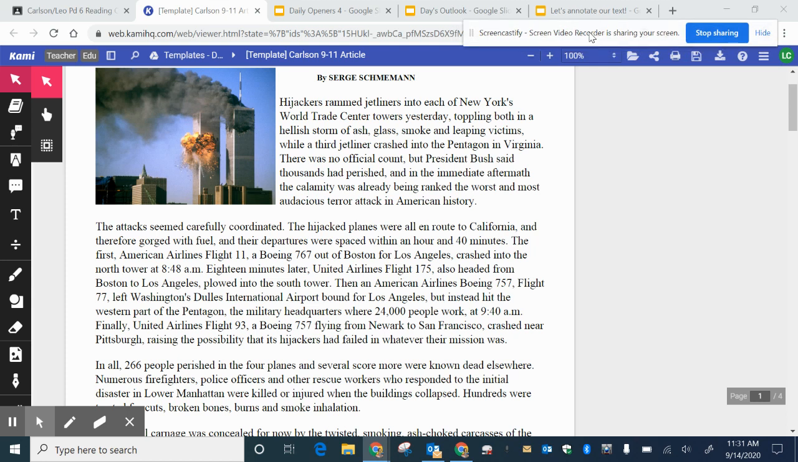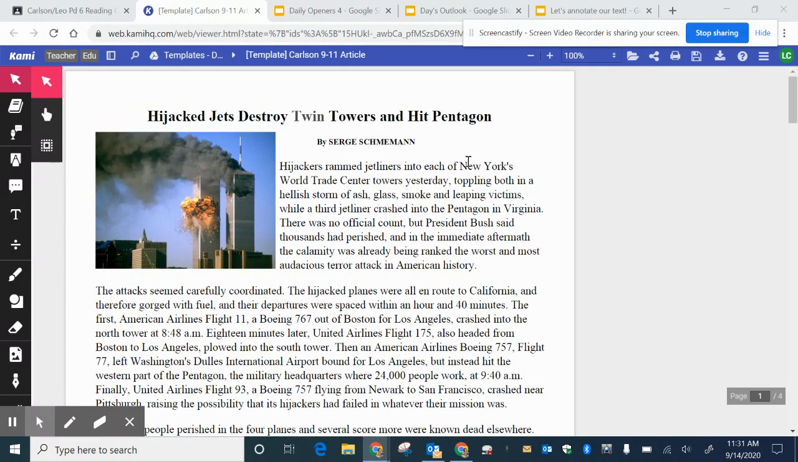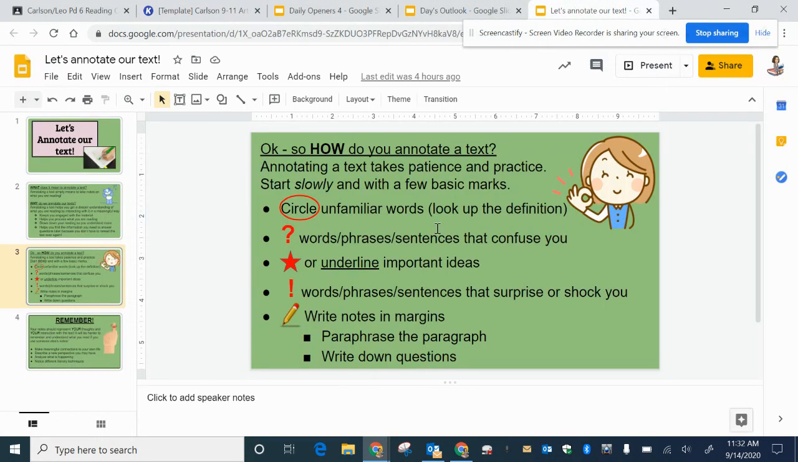Today's lesson is about annotating our text. I'm going to walk you through some of the techniques and tools that I use when I am annotating a text. I'm basing today's tools and markups on this part of our slide: the circling, question marks, starring and underlining, and jotting notes in the margin.